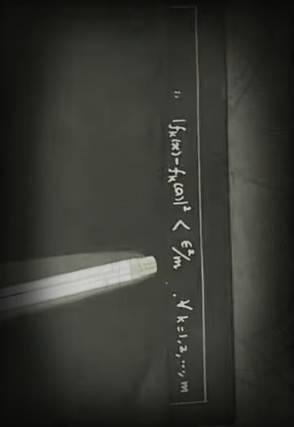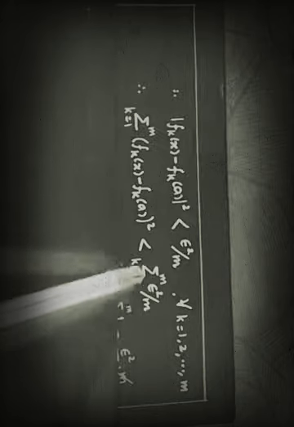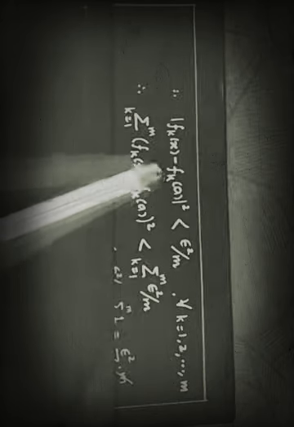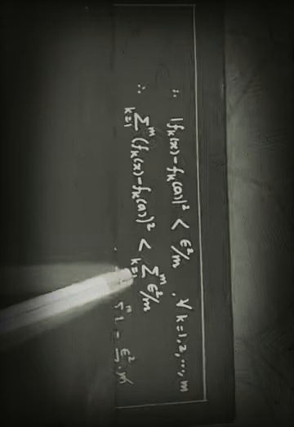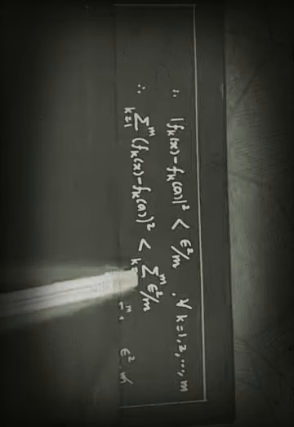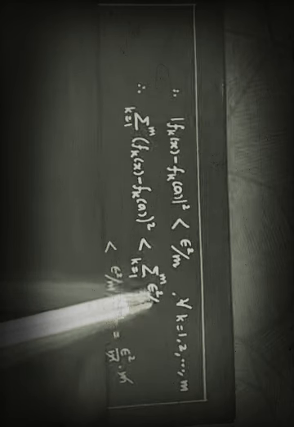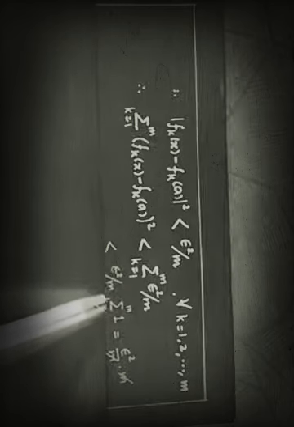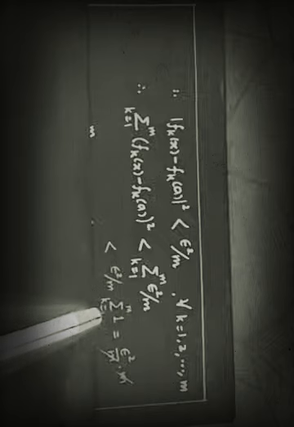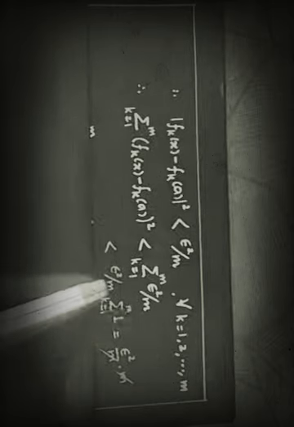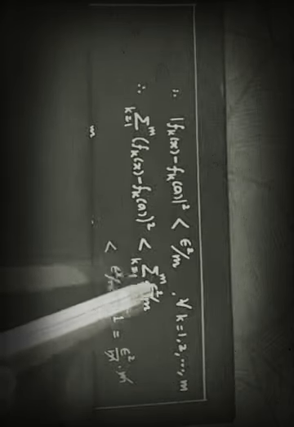Taking square, modulus square will be strictly less than epsilon square upon m for all k. Then taking summation, these are m terms. So if I take summation, then it will be summation of this side also. This is less than this. But this is a constant term, can be taken outside the summation, and this is summation of 1, k from 1 to m. Or simply you can say that these are m terms.